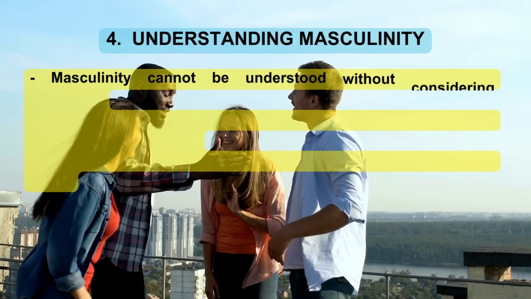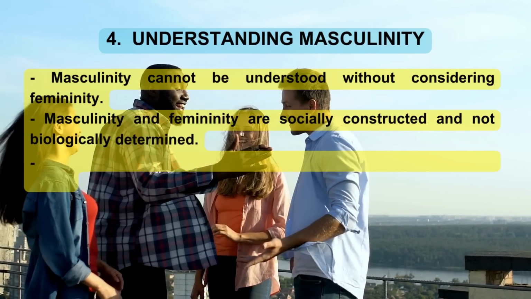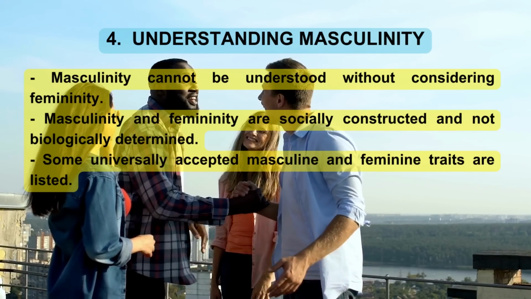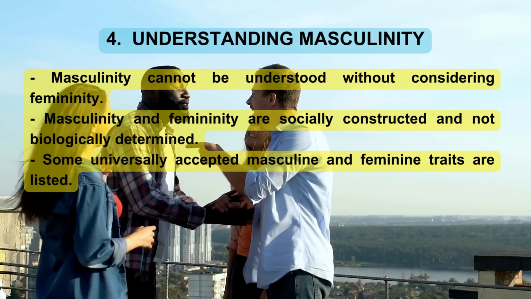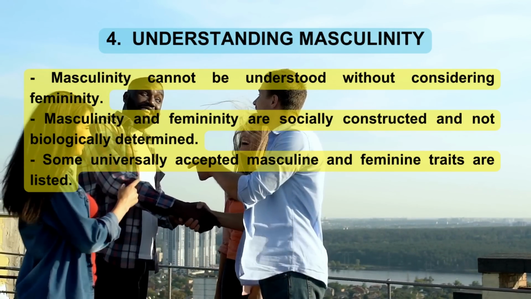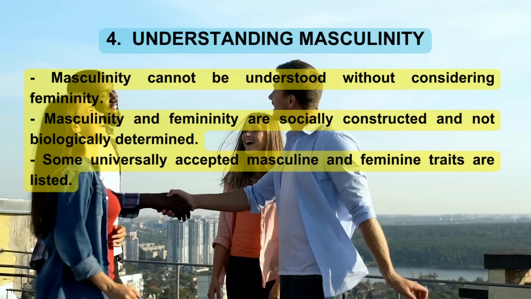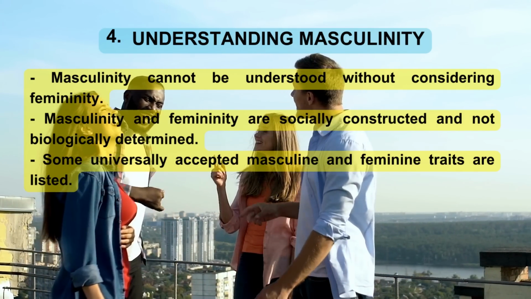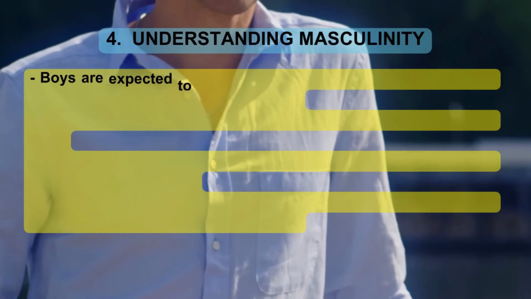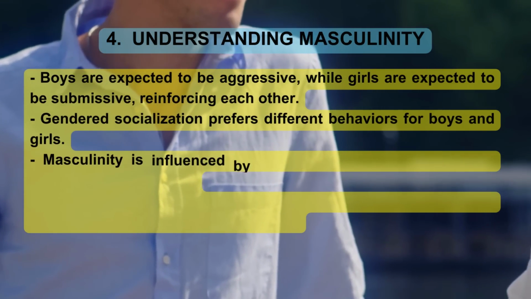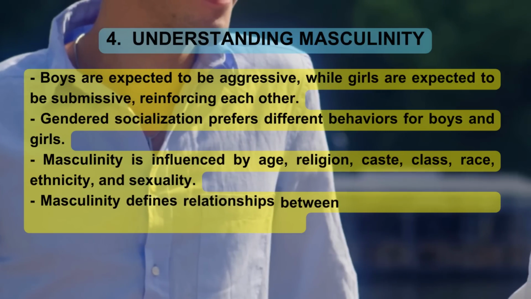4. Understanding masculinity. Masculinity cannot be understood without considering femininity. Masculinity and femininity are socially constructed and not biologically determined. Some universally accepted masculine and feminine traits are listed. Boys are expected to be aggressive, while girls are expected to be submissive, reinforcing each other.